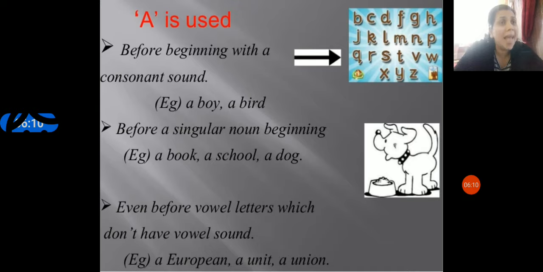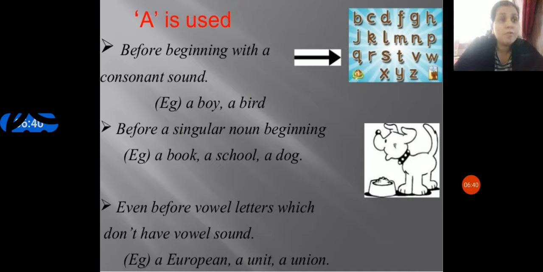For example, apple. A is a vowel sound. P is a consonant. When I say the word apple, it's not a-pples, that a sound comes. So when you join a vowel and a consonant, it is called a diphthong. It is just for your information. So here in the blue box, I have put all the consonant sounds. And coming back to the articles now.